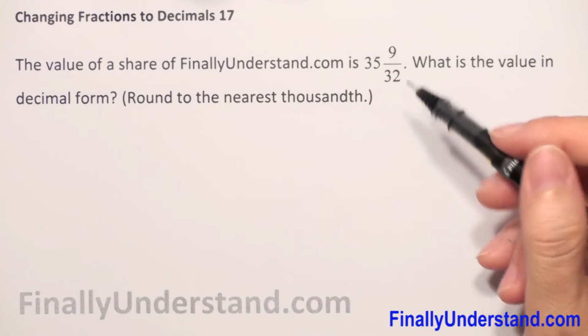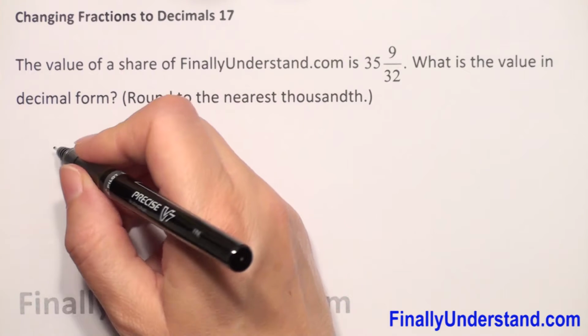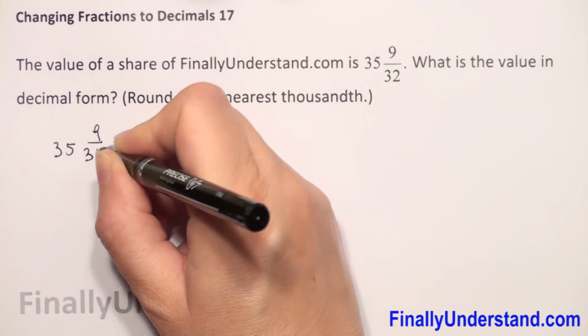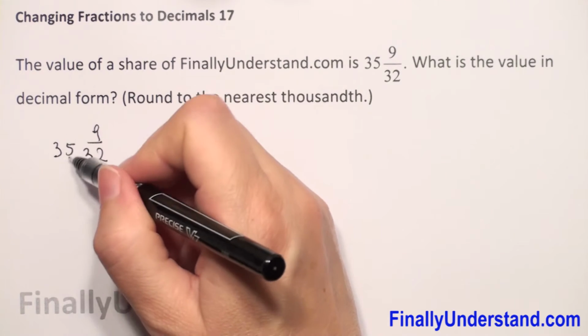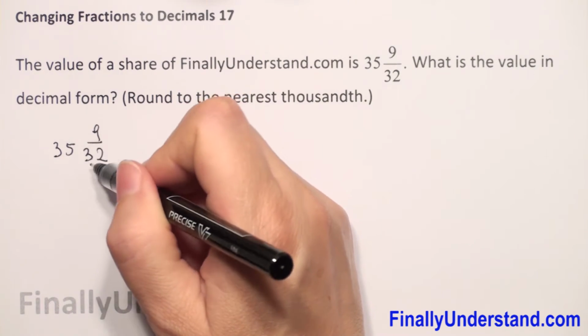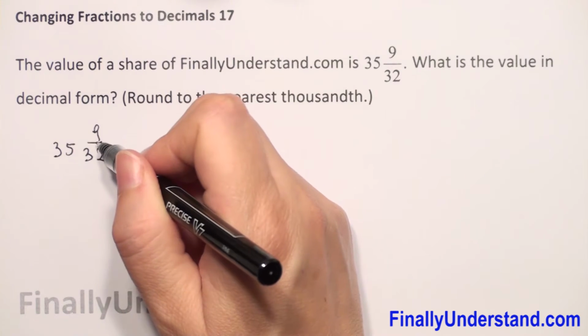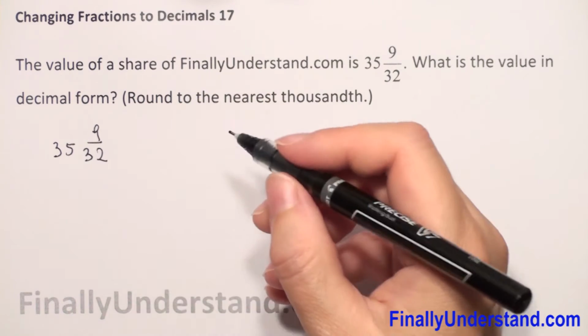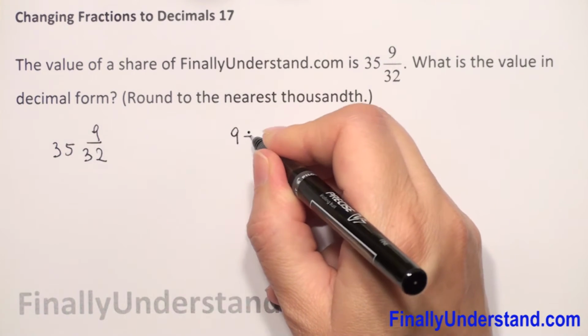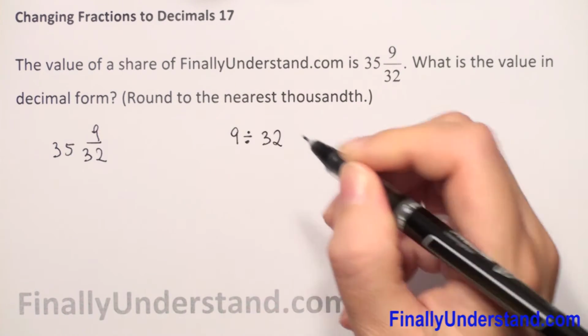So first, let me copy our mixed number. We have 35 9/32. When we have a mixed number, the whole number we always copy. So we need to only change the fraction 9/32 to a decimal number. So how do we do this? We divide the numerator by the denominator.